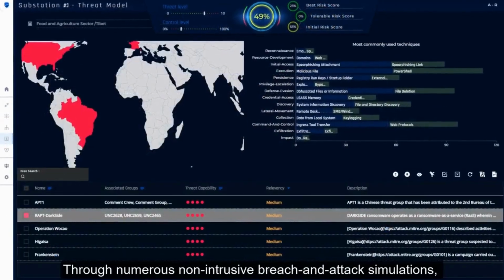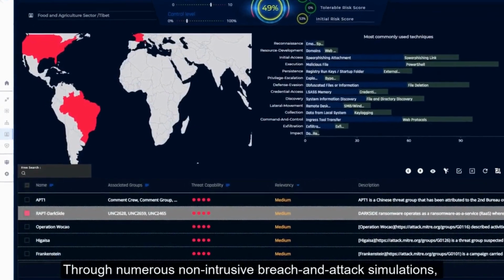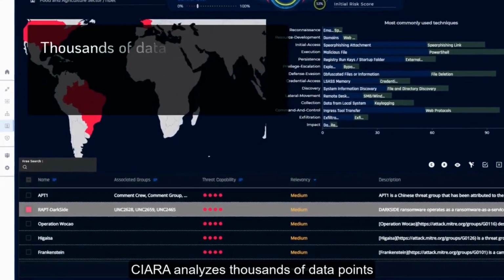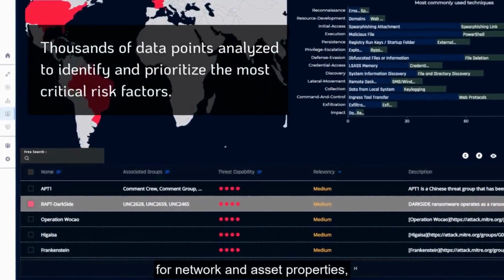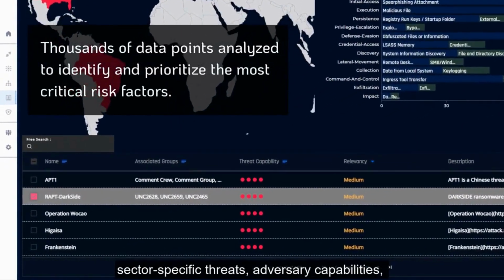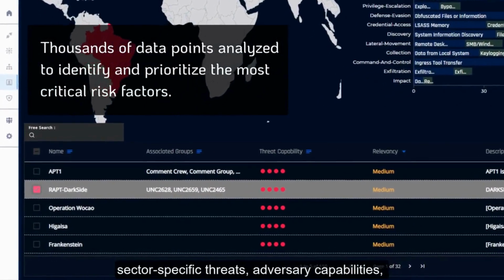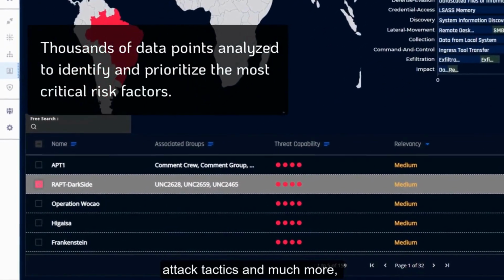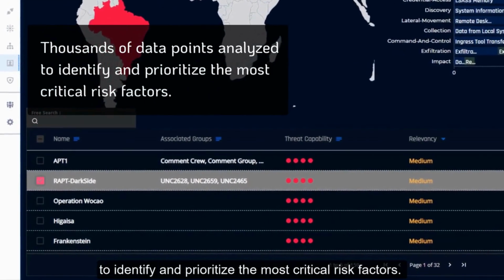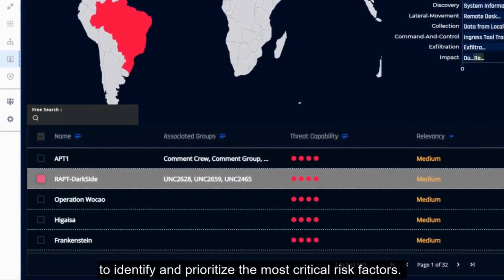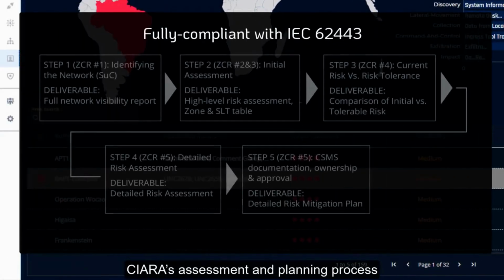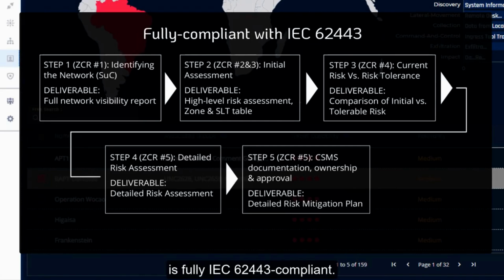Through numerous non-intrusive breach and attack simulations, CIARA analyzes thousands of data points for network and asset properties, sector-specific threats, adversary capabilities, attack tactics, and much more to identify and prioritize the most critical risk factors. CIARA's assessment and planning process is fully IEC 62443 compliant.